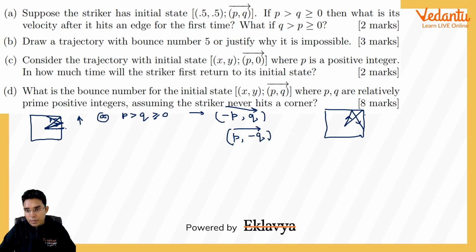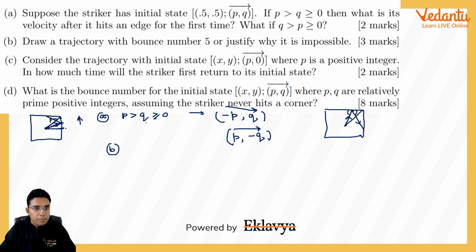Okay, I hope it is clear that because it is going on a frictionless path and following the reflection law, these two angles will be same. So after hitting at this point, x velocity will remain same. Okay, x component will remain same, but y component will become opposite, so minus q here. So for A part, these are the two answers.